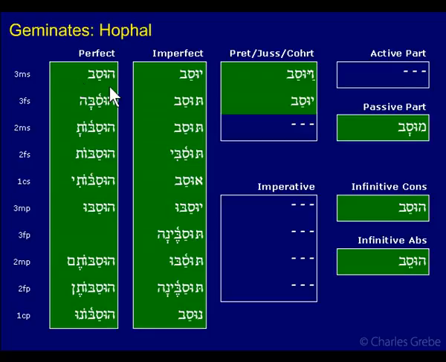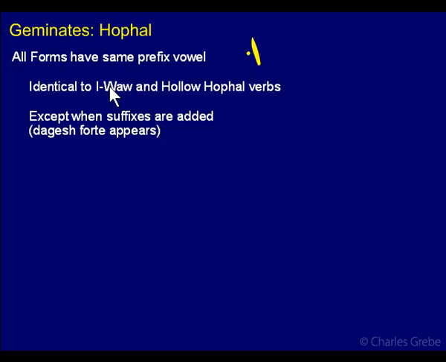And so if you don't know the verb, you'll have to try all those in your dictionary to see which one it is. So we have those three different types of verbs. They're all the same in the Hofil. The Geminates, the first vav, and the hollow. So Geminates, first vav, and hollow.